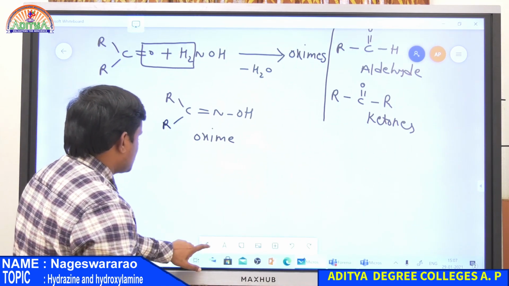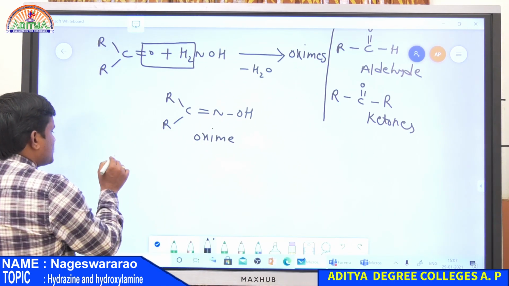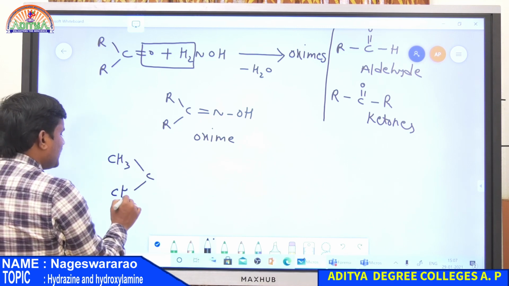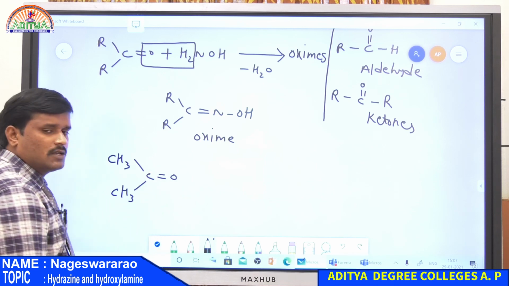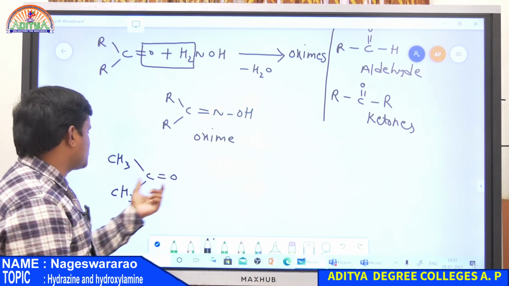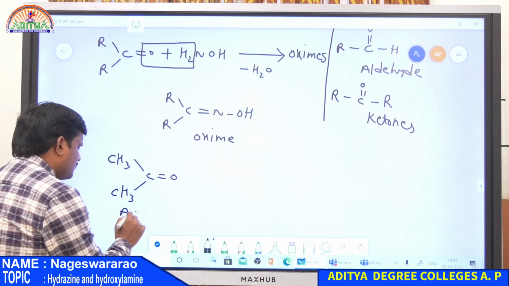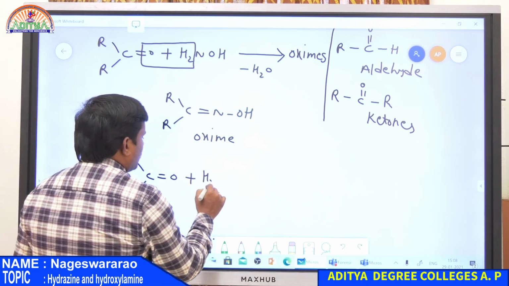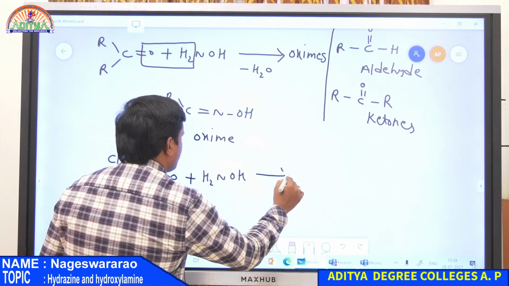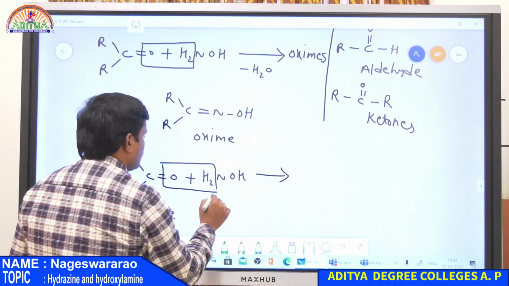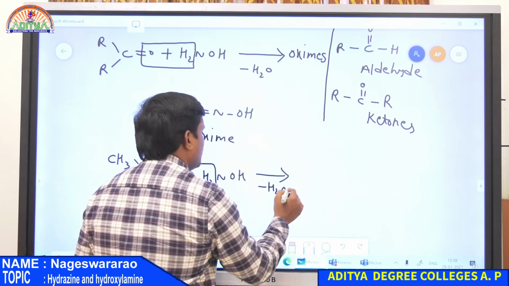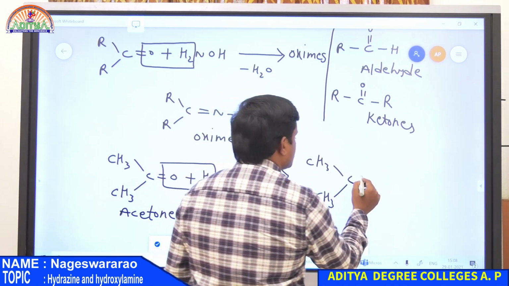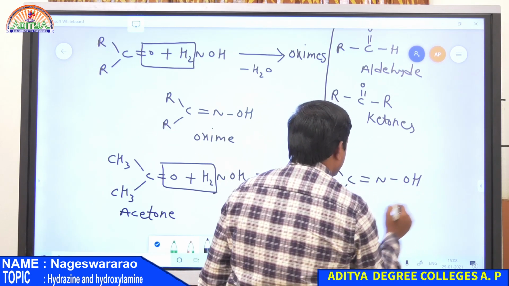The example for this reaction: if the alkyl is CH3, that is a methyl group, this is dimethyl ketone, CH3COCH3, simply known as acetone. Whenever acetone is reacted with hydroxylamine, it forms an oxime, which is acetoxime, CH3 C double bond N single bond OH.